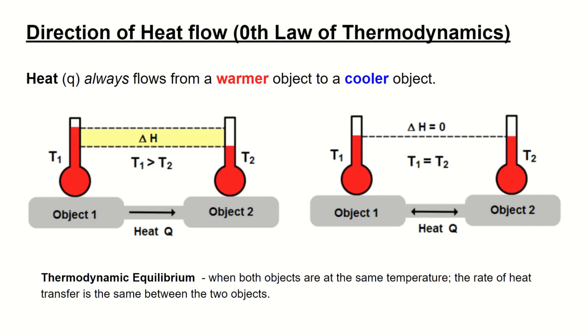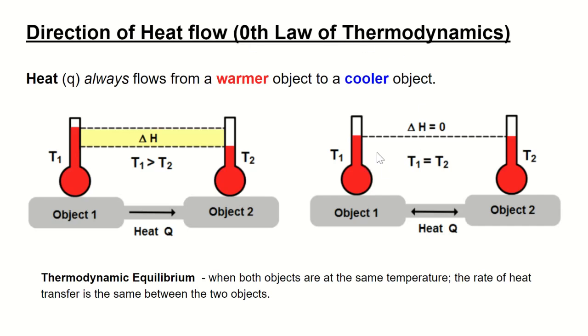So I like to think that cold actually is not an object by itself, that the definition of cold is the absence of heat. For example, if you like iced coffee like I do, I like to add a lot of ice to my coffee. The ice will absorb the heat energy from the coffee, and the coffee will drop in temperature until both the ice and the coffee are at the same temperature.